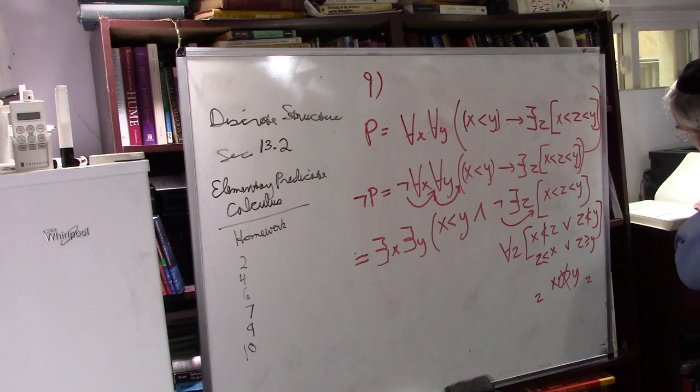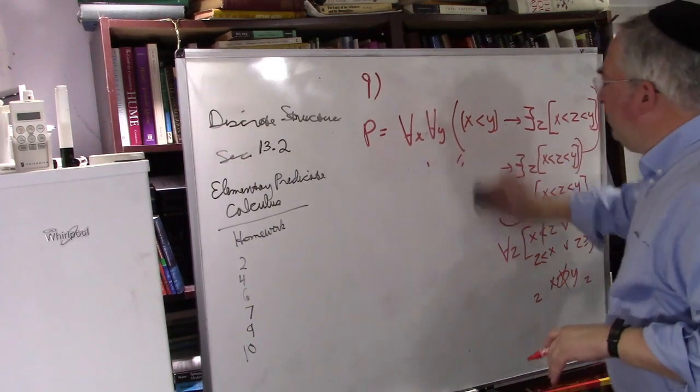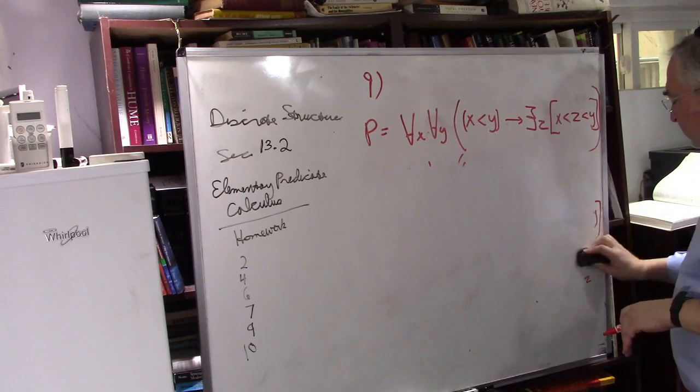Okay, great. Now, part 2. Determine the truth of P when the universe of discourse is the real numbers or the fractions. Okay, so let's do this.